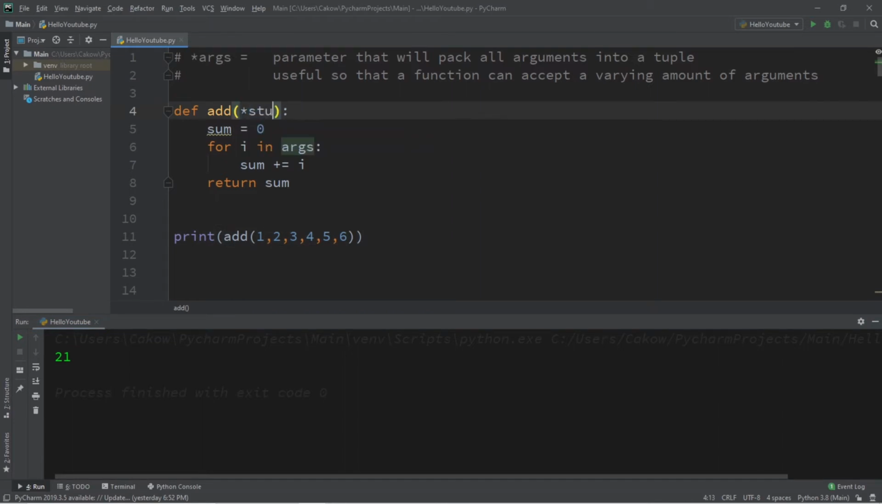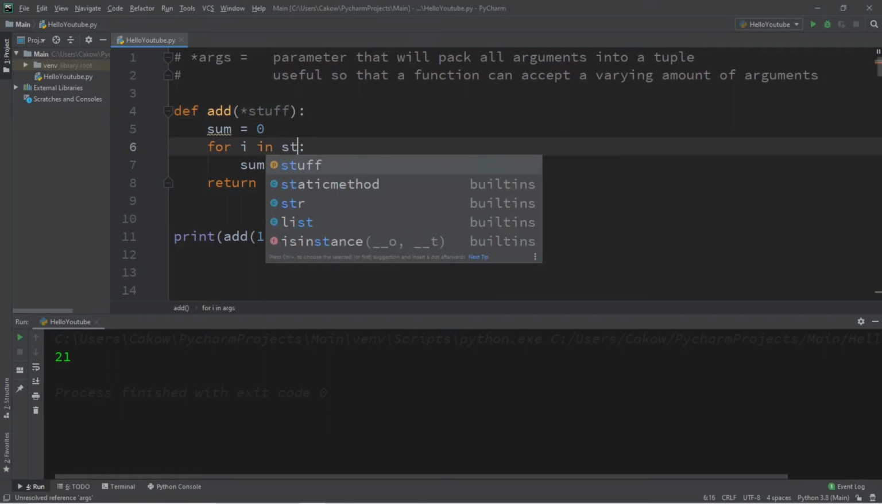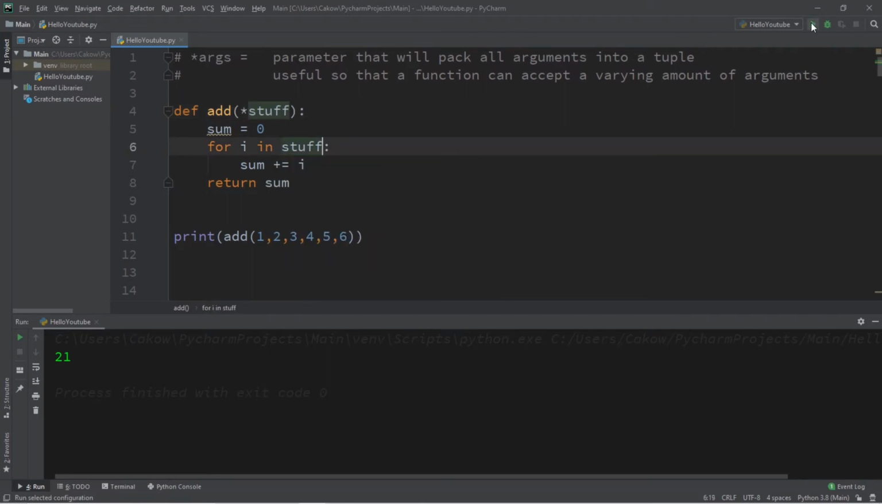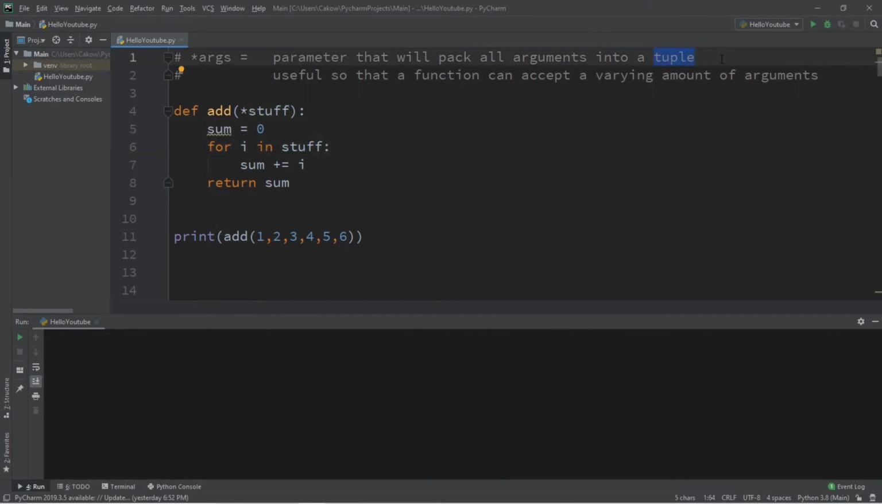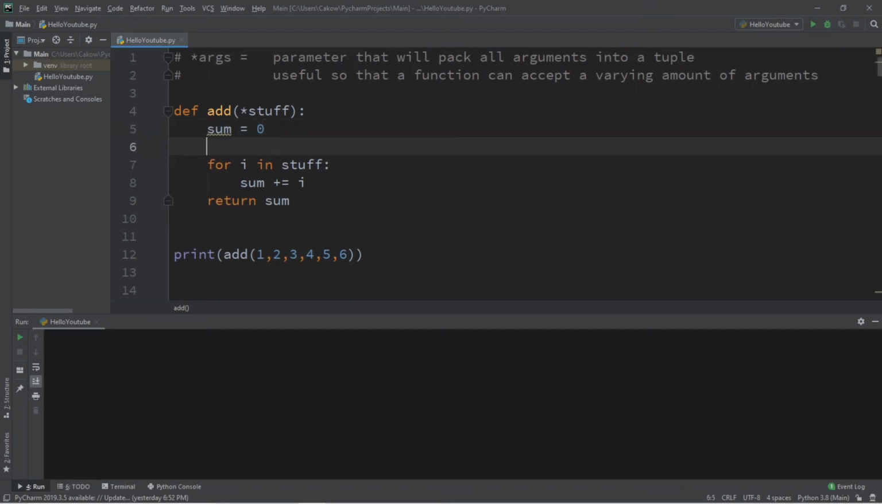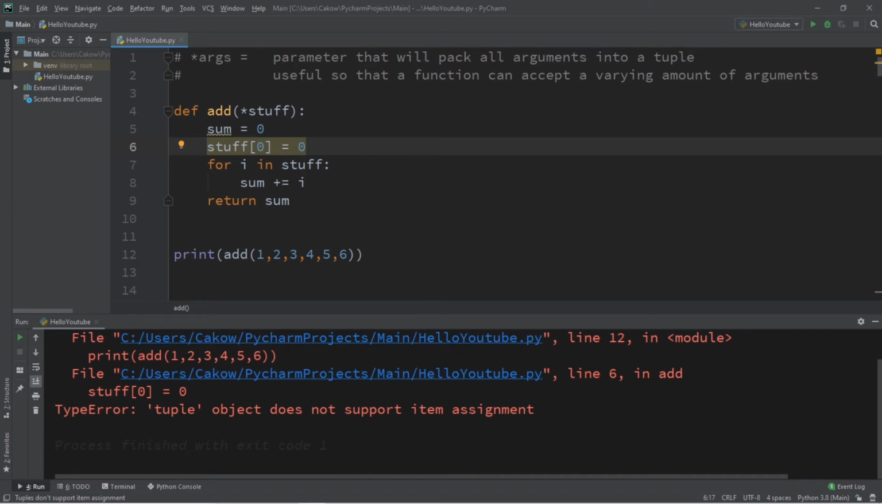So let's rename this as, I don't know, stuff. And let's try this again. Yep, it still works. With tuples, they are ordered and unchangeable. Let's attempt to edit one of these values. So let's say stuff at index 0 is equal to 0. And let's try and change it. So you can see that tuple object does not support item assignment.